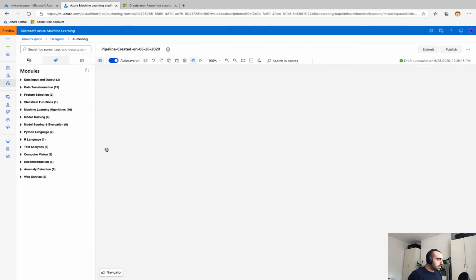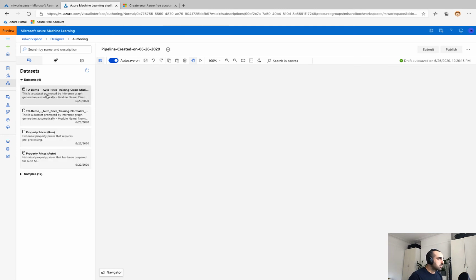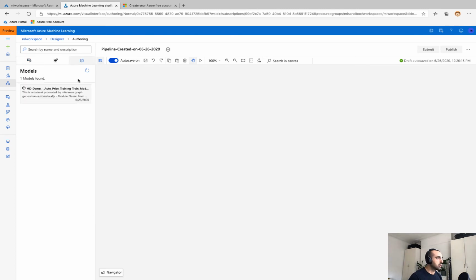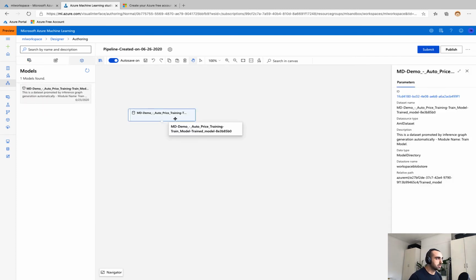Within the asset library, while we're on the modules pane, there is this datasets pane. Here we've got our user-generated datasets, we have our samples that are provided out of the box with Azure Machine Learning, as well as pre-trained modules, which we can also drag and drop into our canvas.